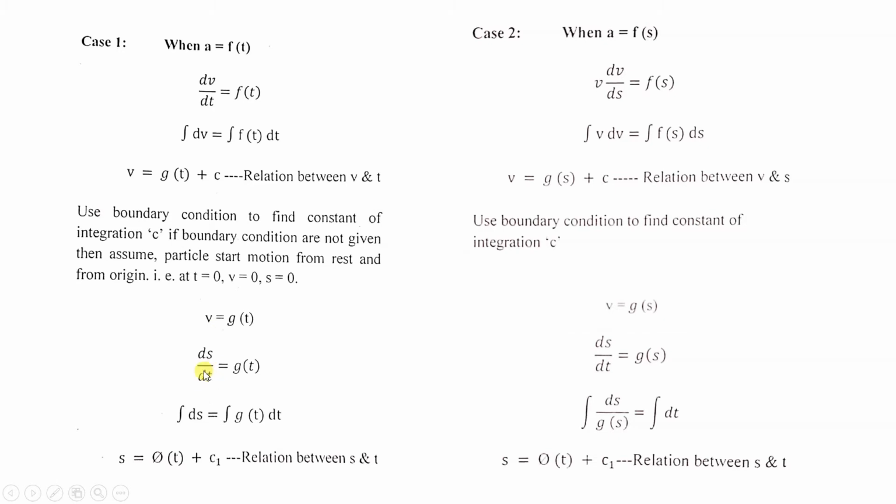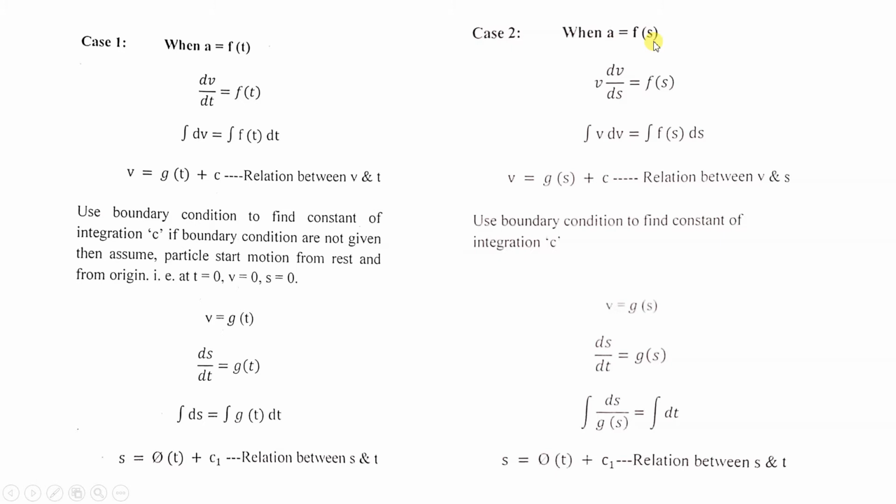Take this dt on the right hand side and integrate. So integral of ds is equal to integral of gt dt. From here we will get s as a function of time plus another constant c1.